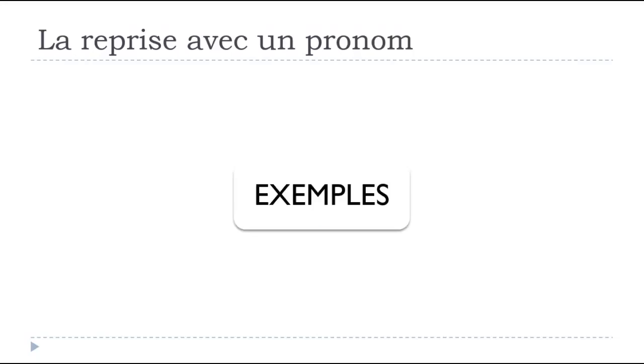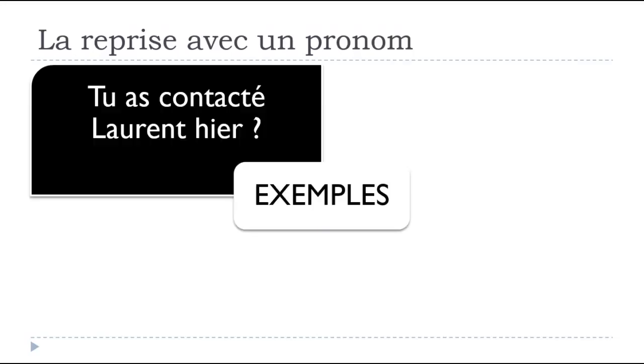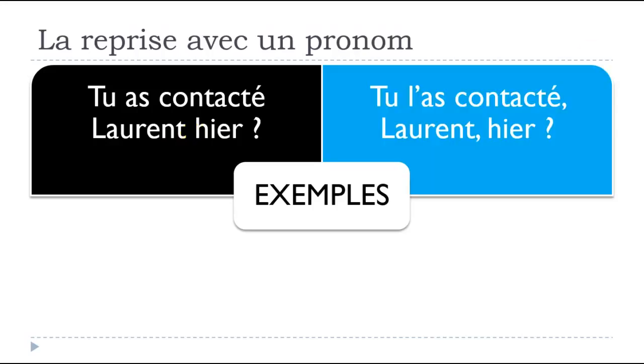The second series of examples will use Laurent. Laurent is my friend. Bonjour Laurent. In that case it's un nom propre, and it's exactly the same thing. Tu as contacté Laurent hier. Here you get the name Laurent, but we will insist on it by using this pronoun.